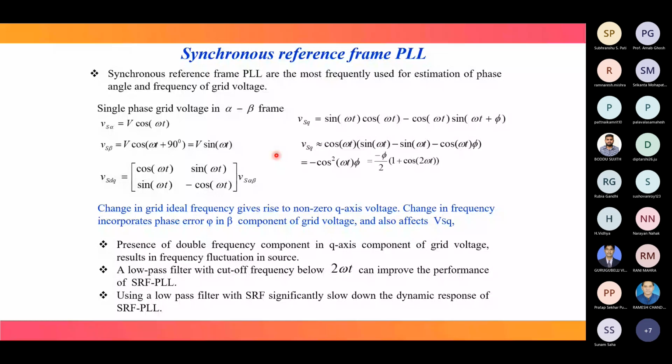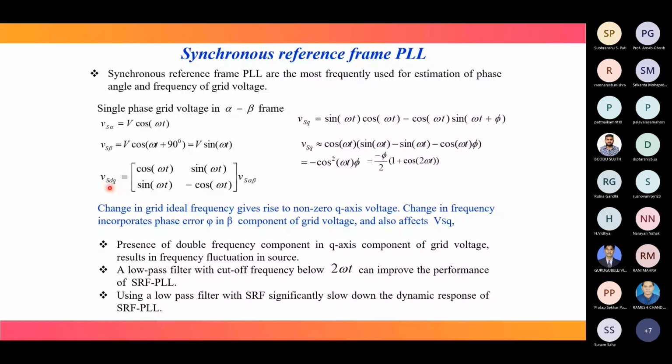But now the question is, a change in grid voltage, or a change in grid frequency, gives rise to a non-zero Q axis voltage. How do we get a non-zero Q axis voltage? Initially we will not get it, because while the frequency is constant, with no change in frequency, we get 0 on the Q axis.